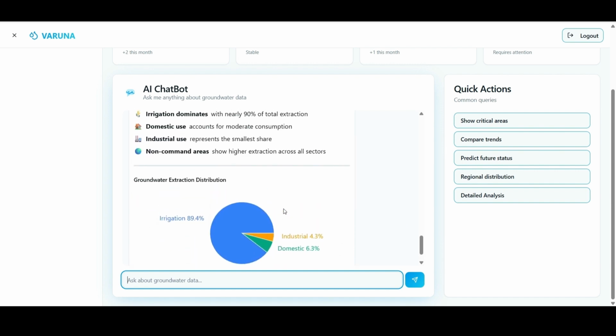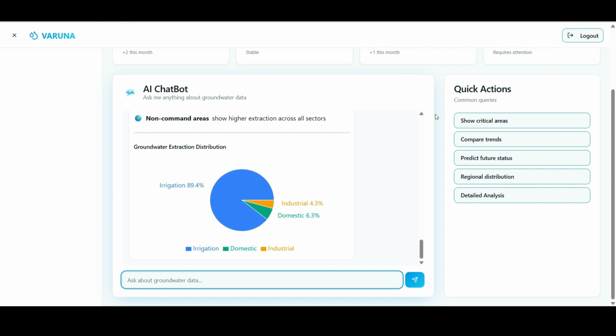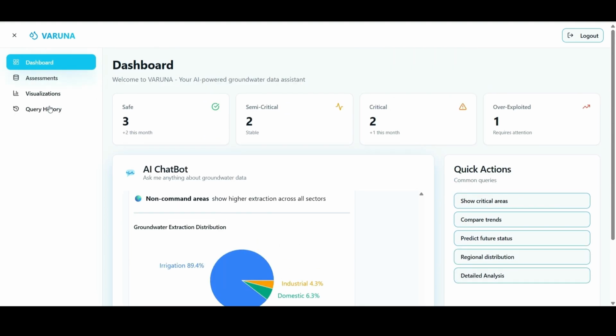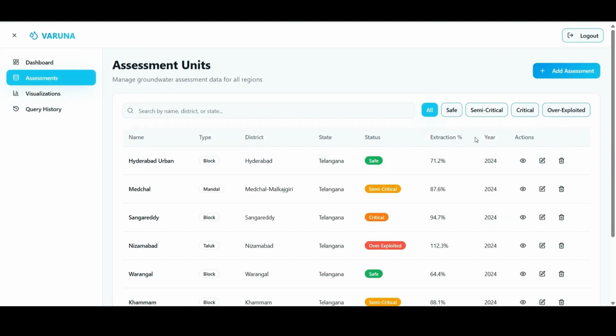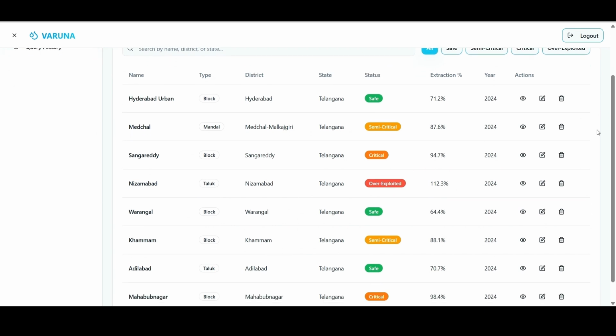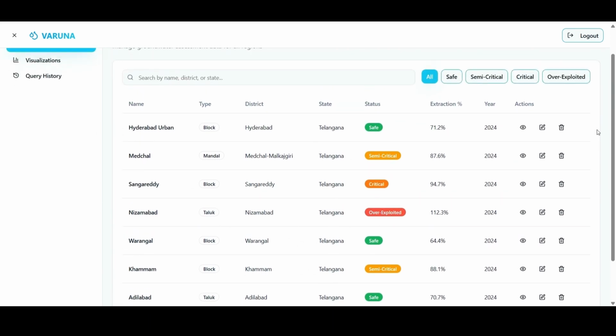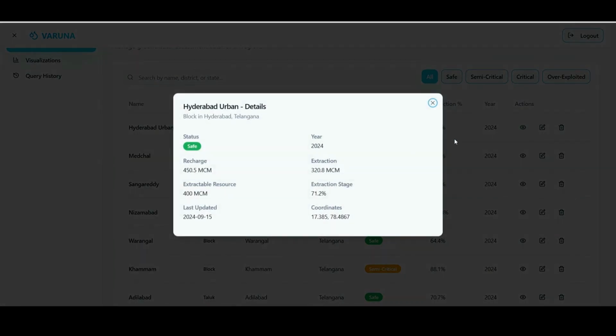As already mentioned, since the data employed comes directly from INGRES, we can ensure 100% accuracy and no hallucinations. The assessment unit staff provide an overall overview depicting the areas, their type, and groundwater status level. Not only that, it shows the current recharge, amount extracted, and the extraction safe limit.